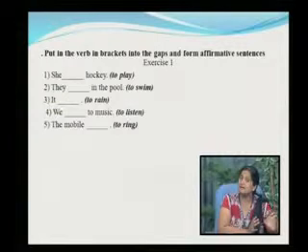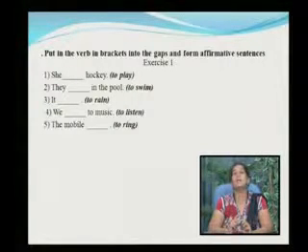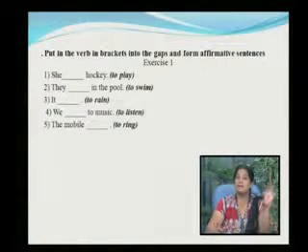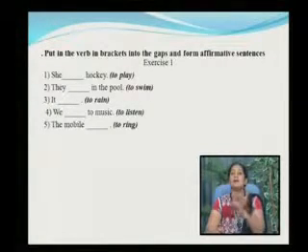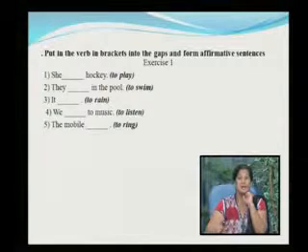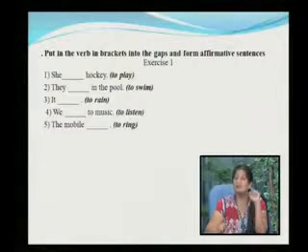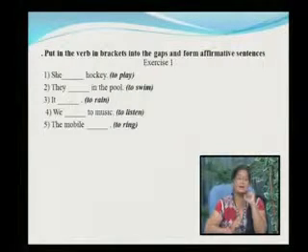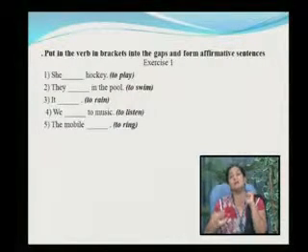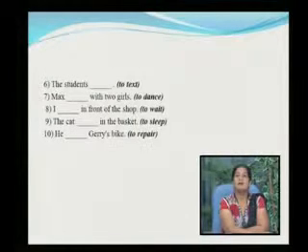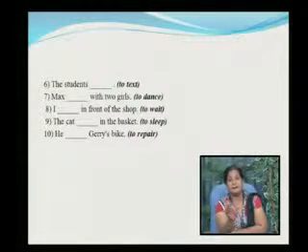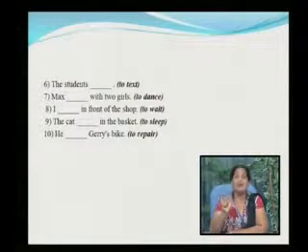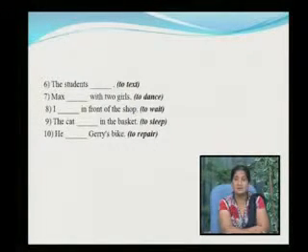Are is used with the present continuous tense and were is used with the past continuous tense. It is raining in the present continuous. It was raining in the past continuous. We are listening to music. We were listening to music. The mobile is ringing. The mobile was ringing. So it is very easy to now correlate the present continuous along with the past continuous. The students are writing a text.